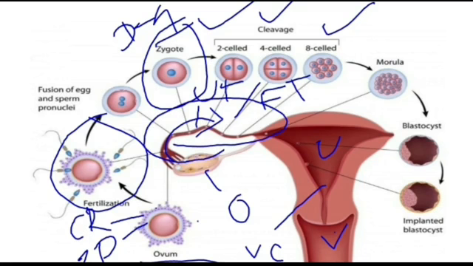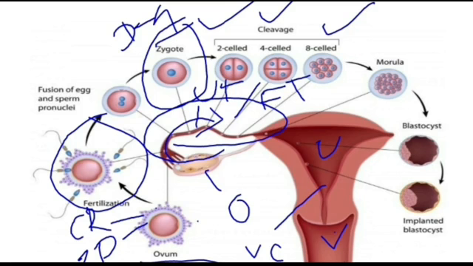The zygote forms two cells, then four, then 8. This whole process occurs in the fallopian tube, and we call this process cleavage. But when it divides, the structure does not get bigger. Only the cells divide.